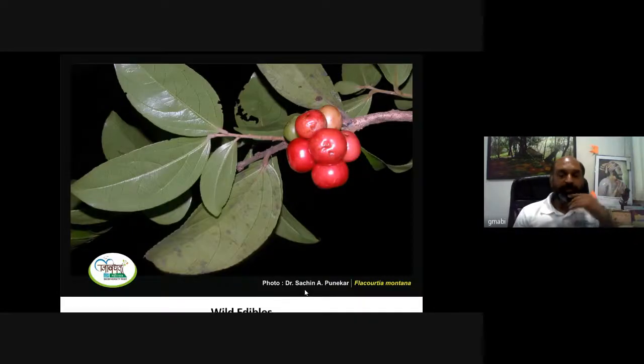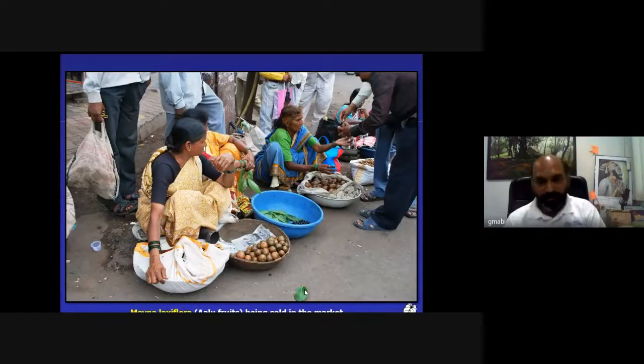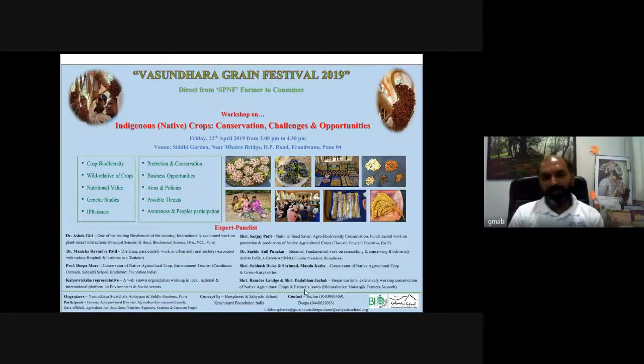So earlier one was Elaeagnus. This is Flacourtia montana, again a wild edible. These are the local people selling the wild edibles in the local market. This is called Maina laxiflora, what we call Alu in Marathi. So we conduct various festivals or workshops to address the importance of these wild edibles.